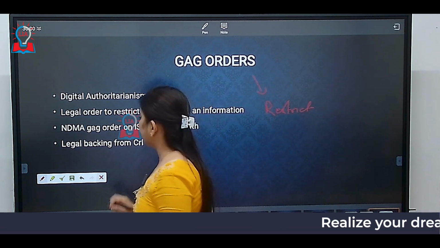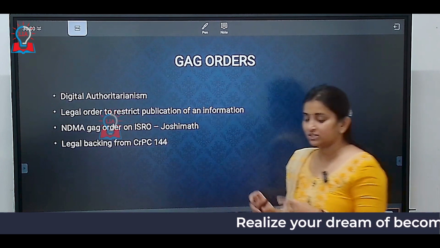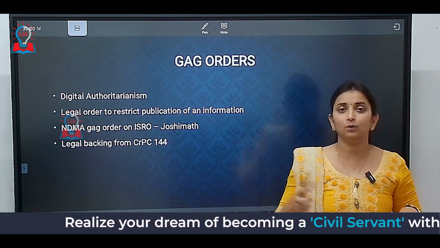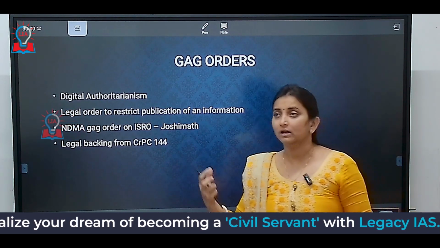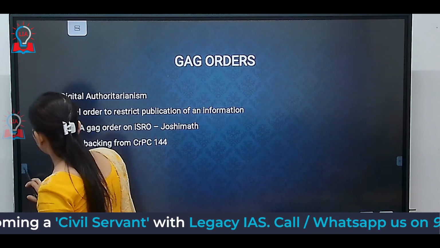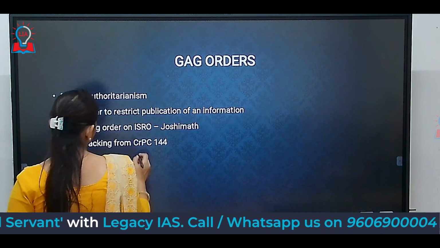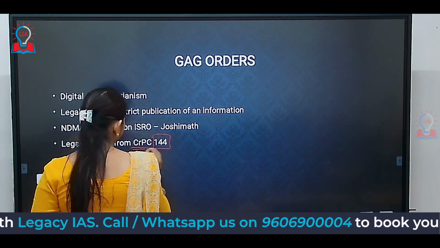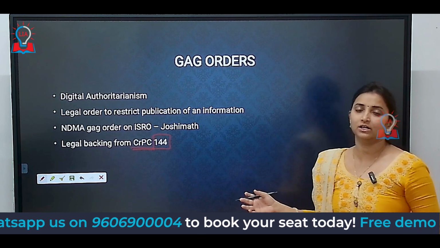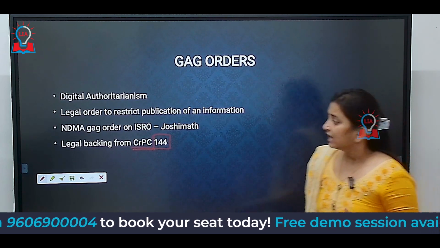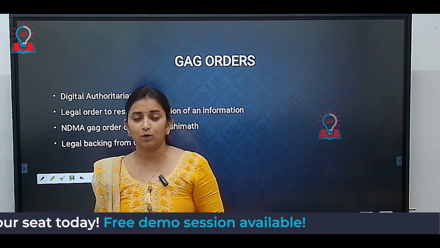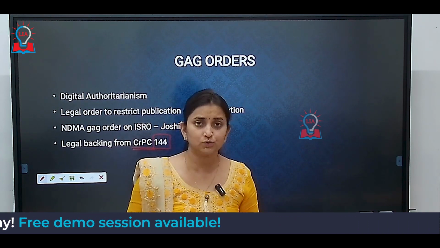Now, the gag order has been misused. The original intention of a gag order is to not allow any kind of havoc or public chaos. The legal backing of a gag order comes from the Criminal Procedure Code, CrPC, and the section is 144. Under Section 144 of CrPC, the government has the legal authority of issuing a gag order. By making use of gag orders, governments have often misused certain things.